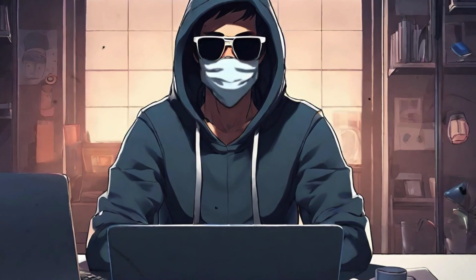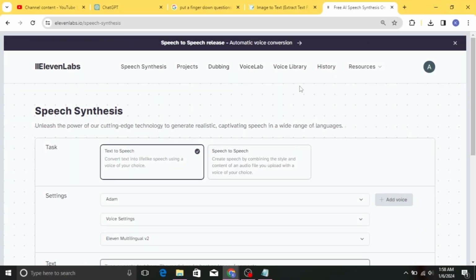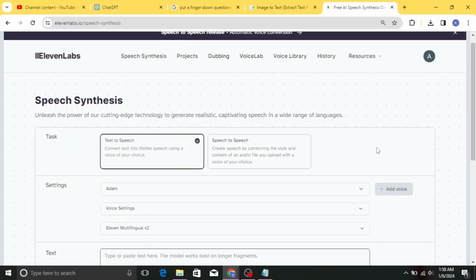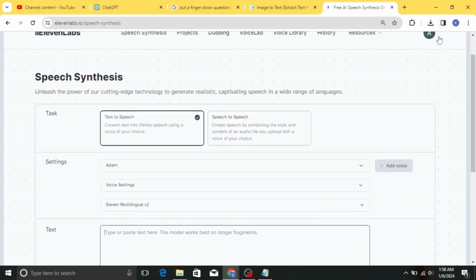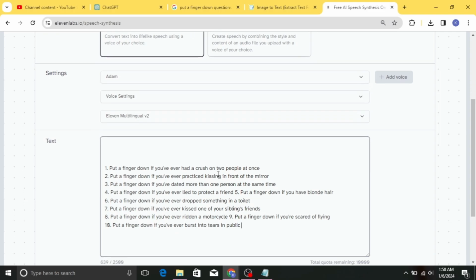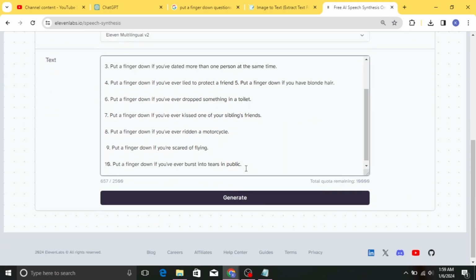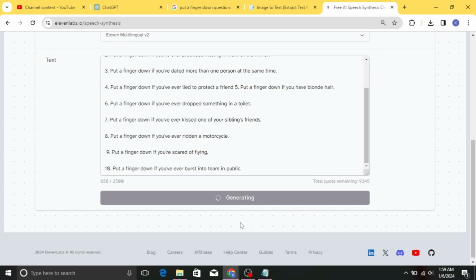Moving on to the second part of the video, you can generate a voiceover using ElevenLabs, an AI text-to-voice generator. You can find the link in the description. Sign in or sign up with your Google email. Paste the extracted text into the text box, select a voice, and click on the generate button. Your voiceover is now ready.